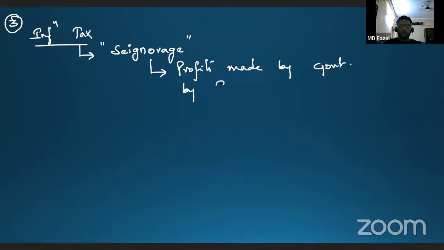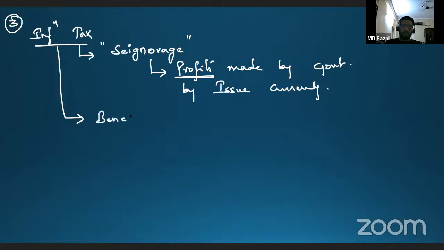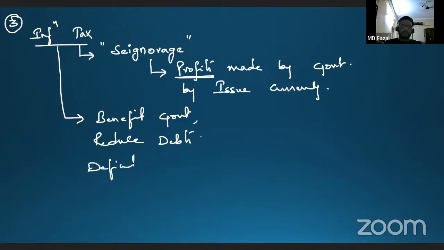by sometimes issuing currency. So the government is issuing currency and is also making profits out of this currency. That means inflation tax is a very new term which is going to benefit the government, and definitely when it benefits the government, it will reduce the debts of the government, and it will also help in deficit financing.